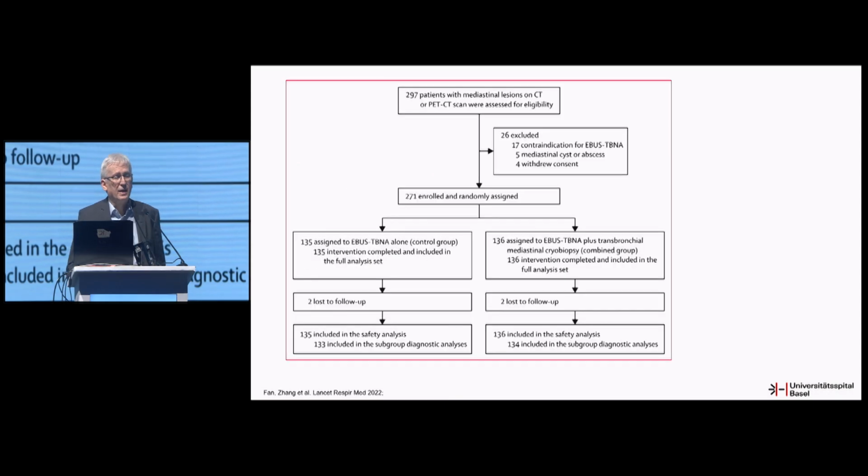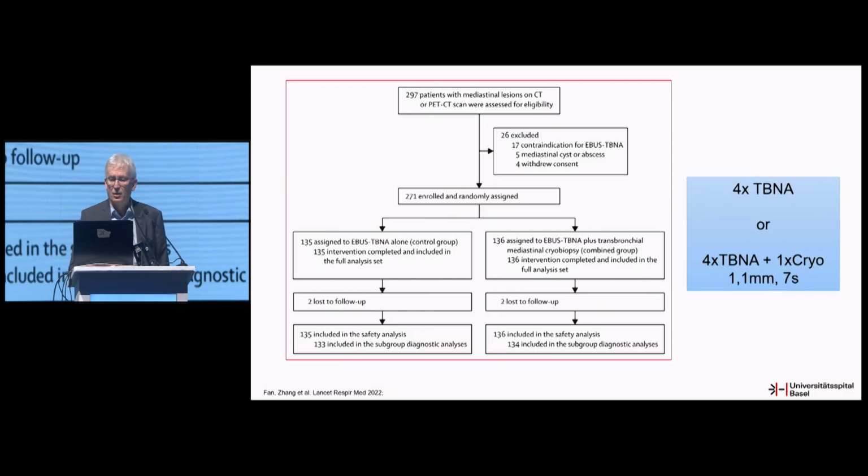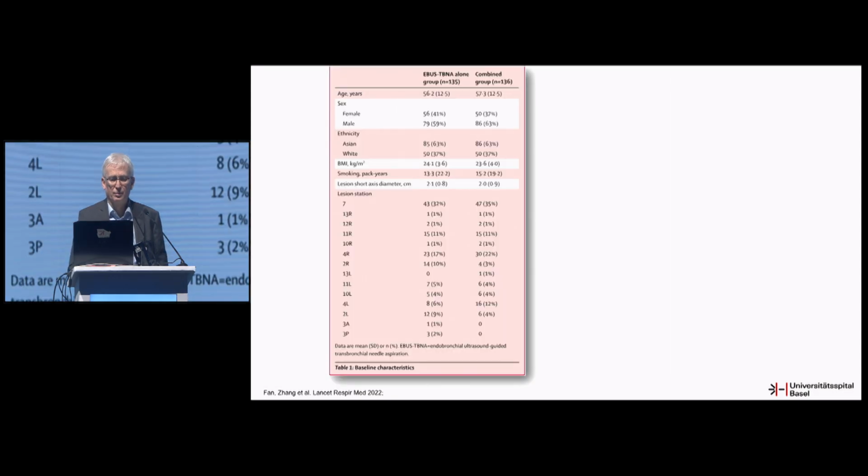Shortly after that, they published another study in Lancet Respiratory Medicine in 2022, including 297 patients, of whom 271 were enrolled. They compared 2 groups, either only EBUS-TBNA or EBUS-TBNA followed by cryobiopsy with the 1.1 millimeter probe.